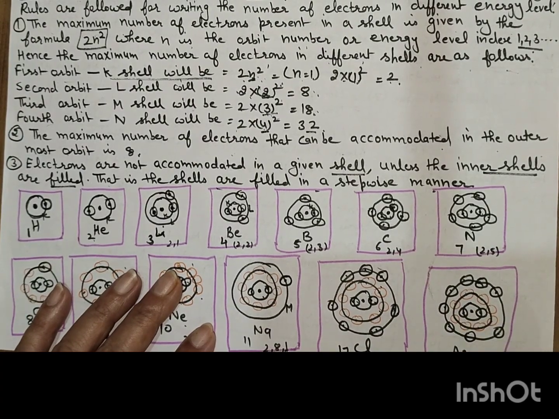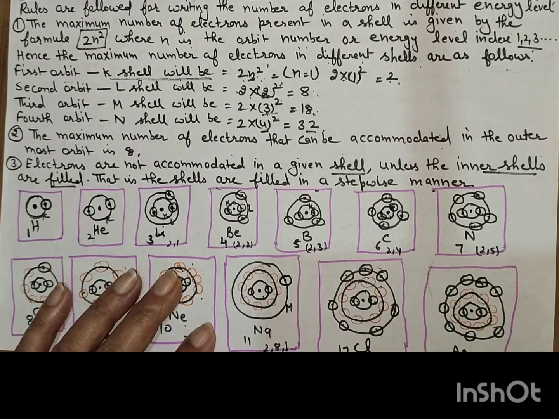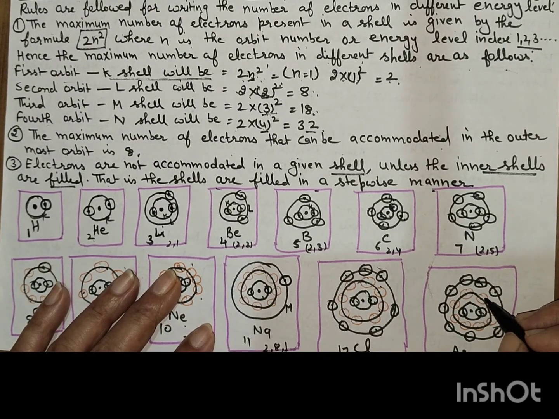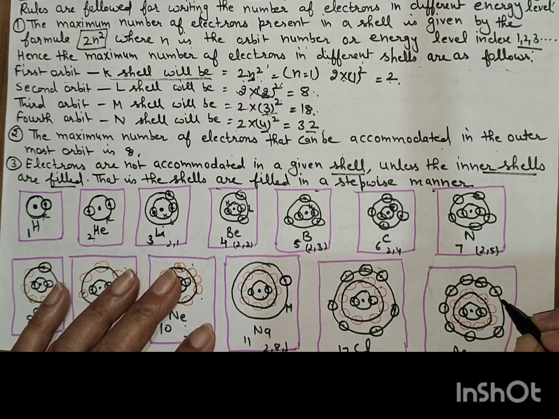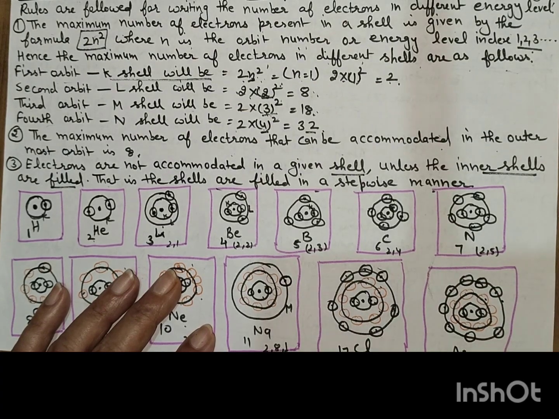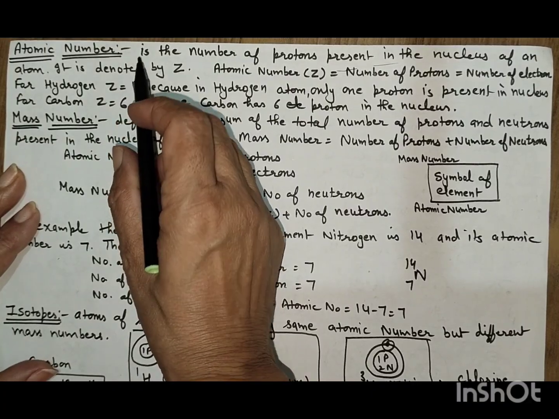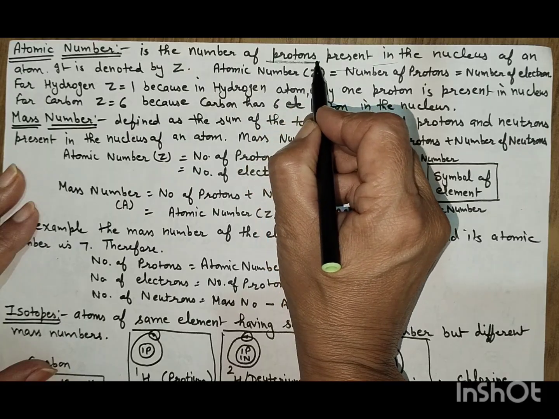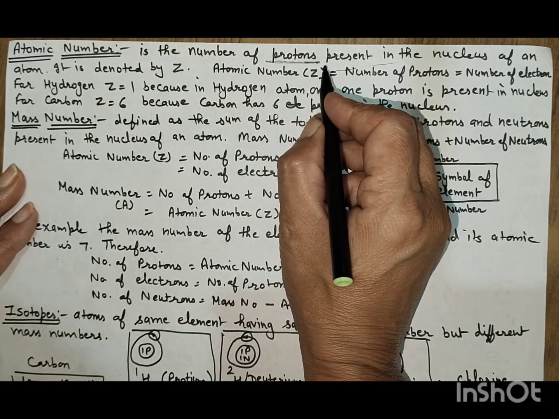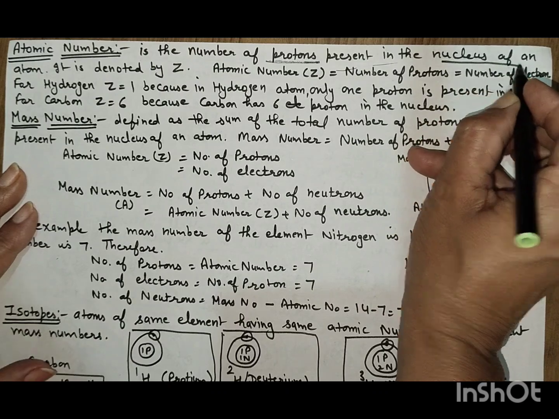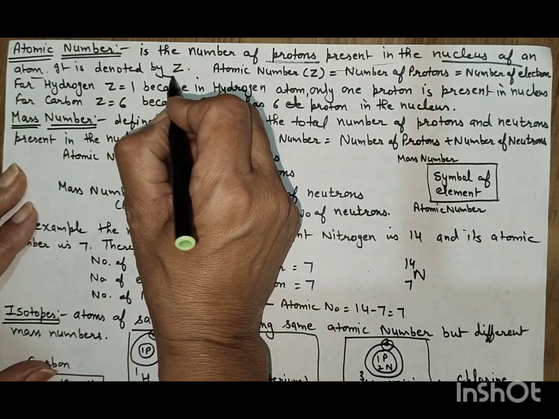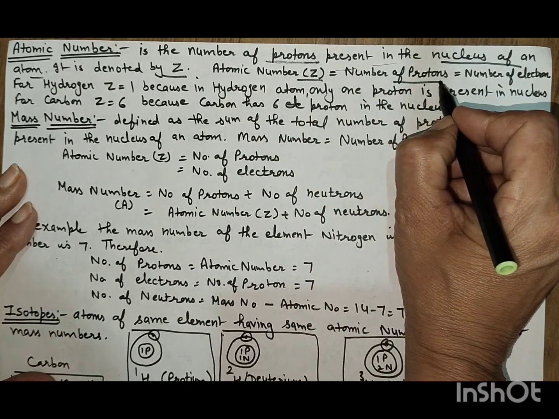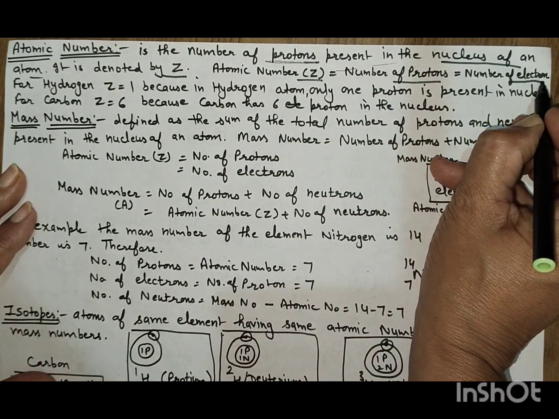Now argon, 2, 8, 8. It is highly stable. 2 electrons in the K shell, 8 electrons in the L shell and 8 electrons in the M shell. Now atomic number. Atomic number is the number of protons. It is the number of protons or electrons present in the nucleus of an atom. It is denoted by Z. Atomic number Z is equal to the number of protons, equal to the number of electrons.